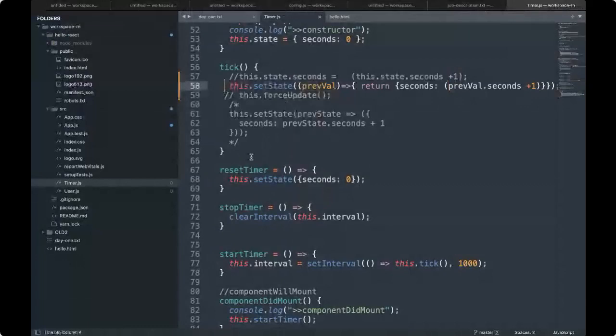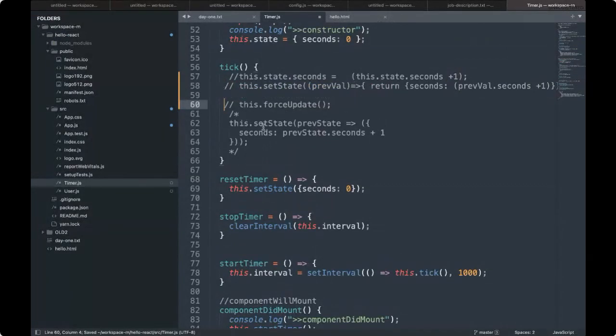Another way of doing the state management is that, rather than this, we can just call setState. setState is the method which can take a direct object also, and it can take a function also. It can do seconds, and I can do the current seconds plus 1.